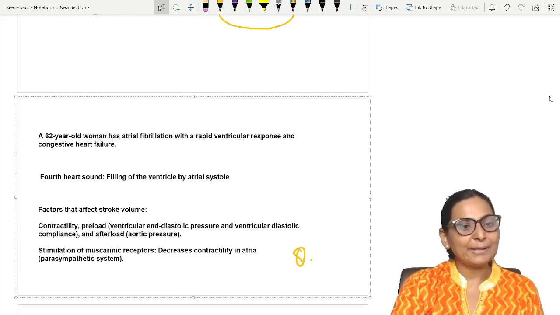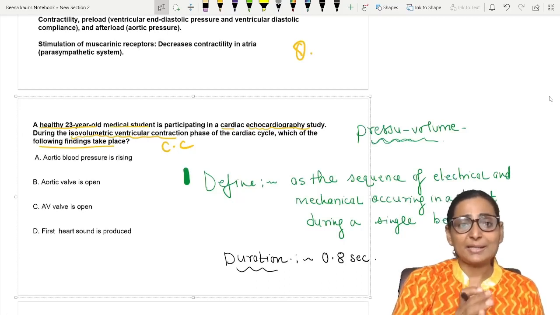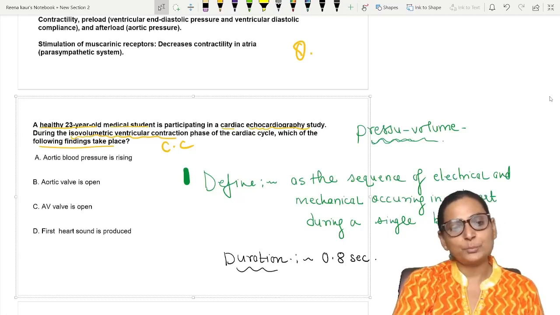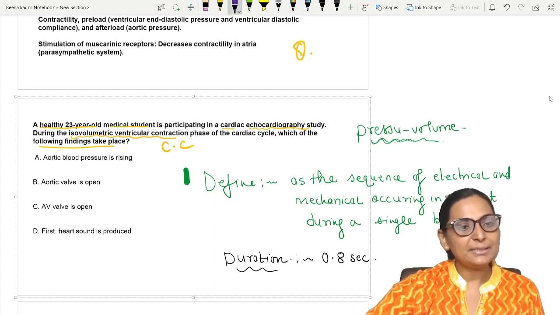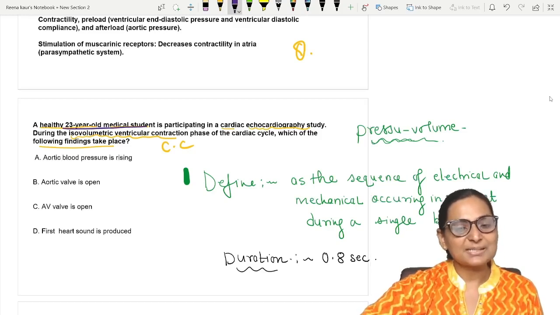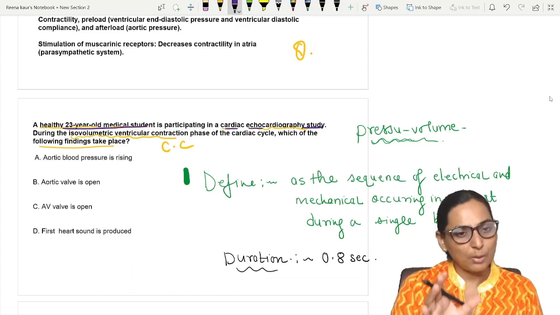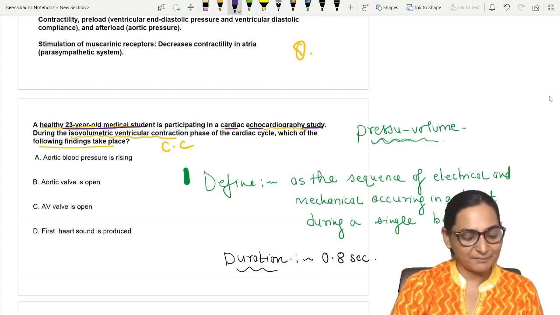Also, I've taken one MCQ for you, and again I expect that you yourself should be able to answer the MCQ at the end of the session. So what is that MCQ? There is a healthy 23-year-old medical student who is participating in a cardiac echocardiography study. So a normal healthy student is participating in some echocardiography study.